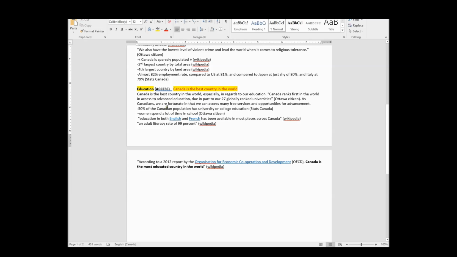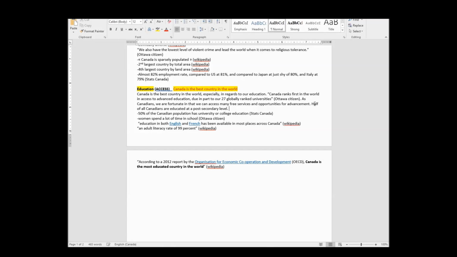So this fact here, this is tricky. If I reword it, then I don't have to have it in a direct quote. So I'm going to attempt to reword it and see what happens. I'm going to say, half of all Canadians are educated at a post-secondary level.